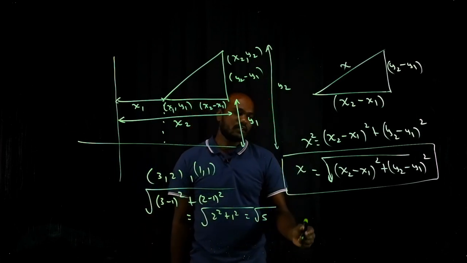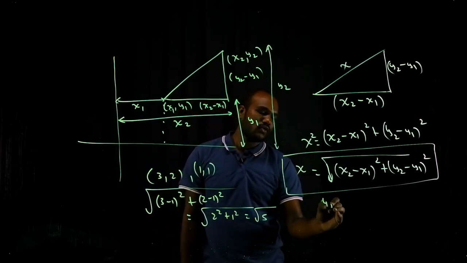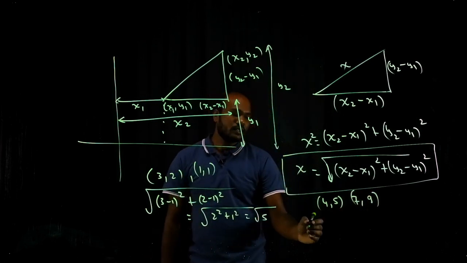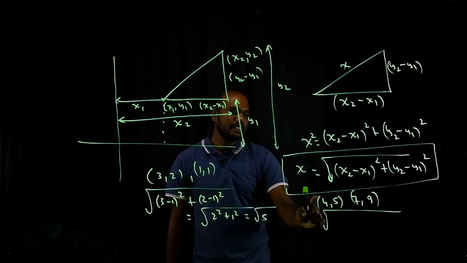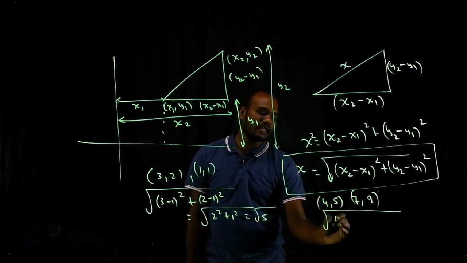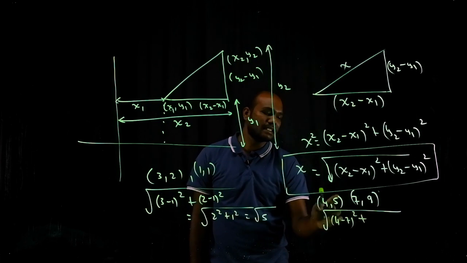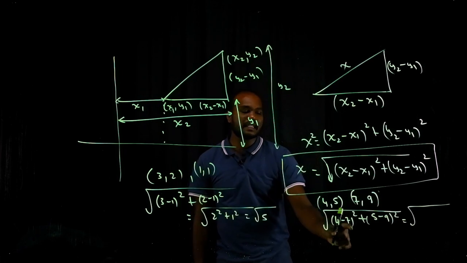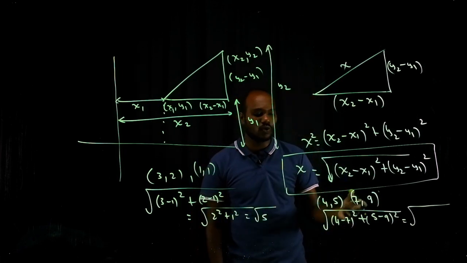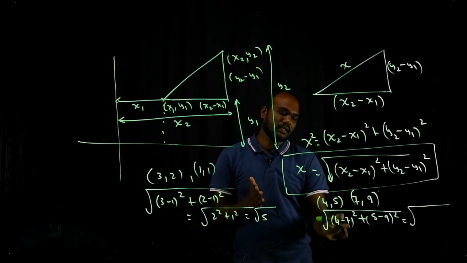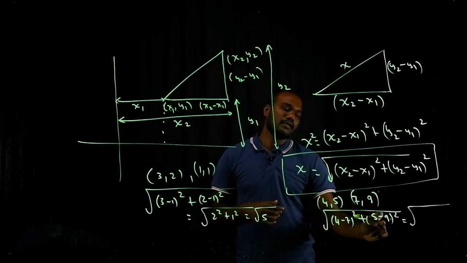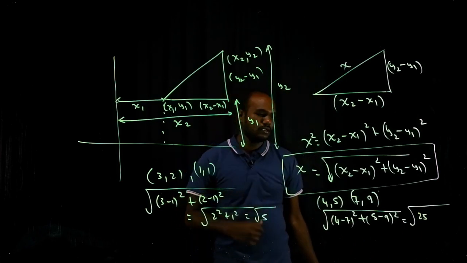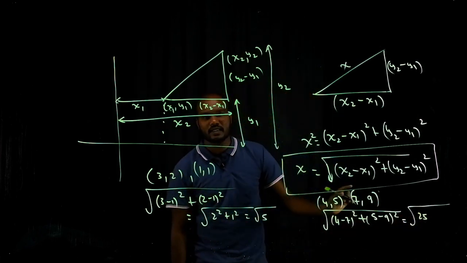In the same way, if they ask you to find the distance between 4,5 and 7,9, first what you need to do is take under root this minus this, 4 minus 7 whole square, plus this minus this, that is 5 minus 9 whole square. So how much do I get? 4 minus 7 is minus 3, whole square is 9, plus 16. 9 plus 16 is 25. Okay, is that cool? Root of 25 is 5, so we can keep it as it is.